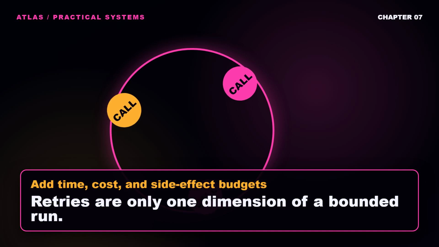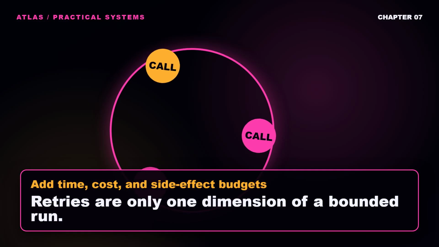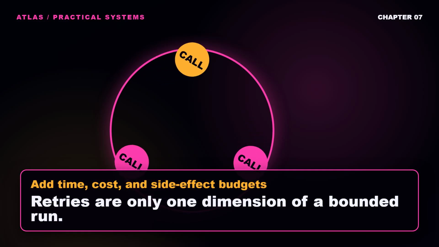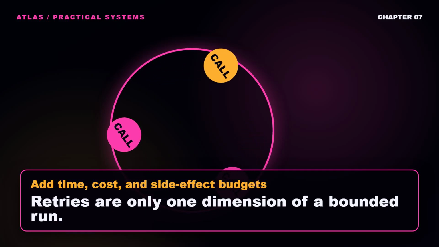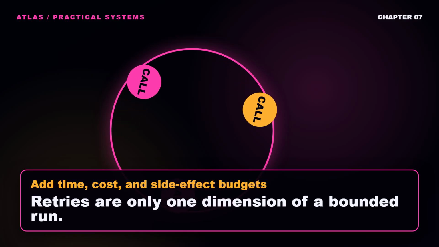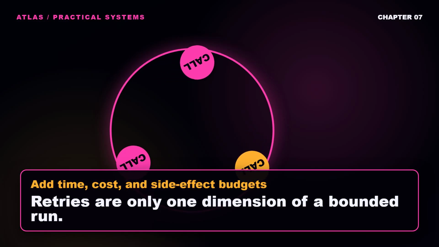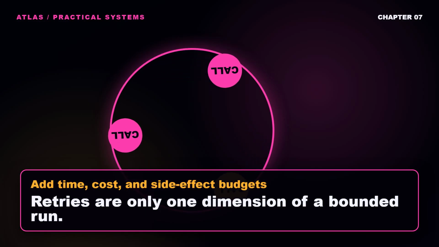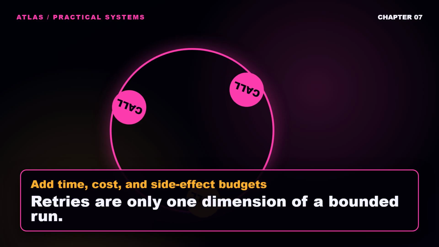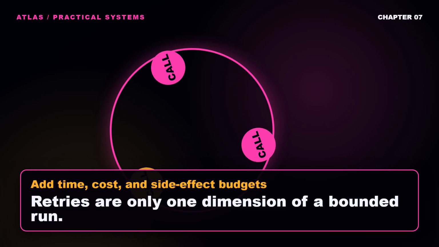A cost estimate can be useful when your provider exposes reliable usage data, but do not pretend it is exact when prices, caching, or hidden work make it uncertain. The stop decision should not depend on one estimated number. Treat budgets as independent tripwires. If any critical budget is exhausted, the run pauses or stops. Display the remaining budget to the agent as context, but enforce it outside the model.